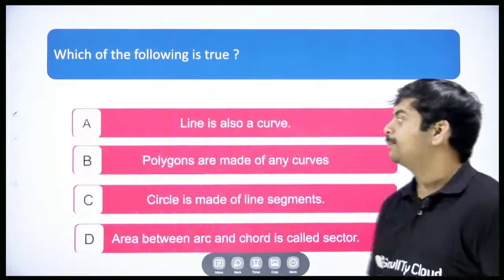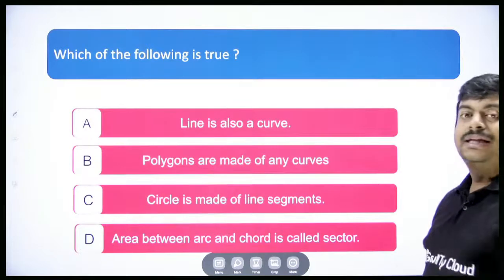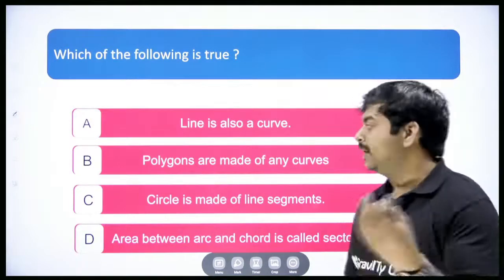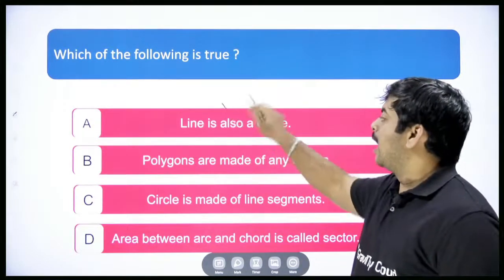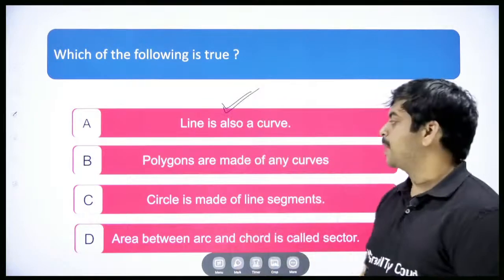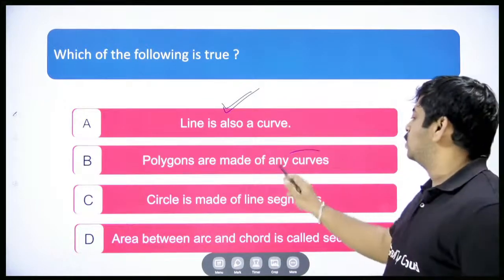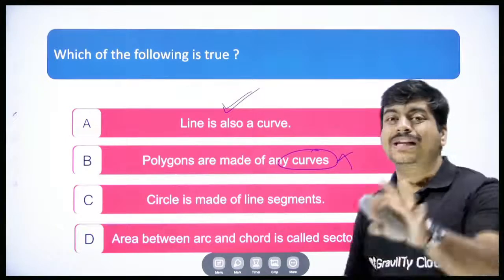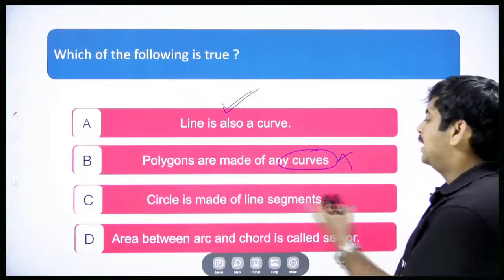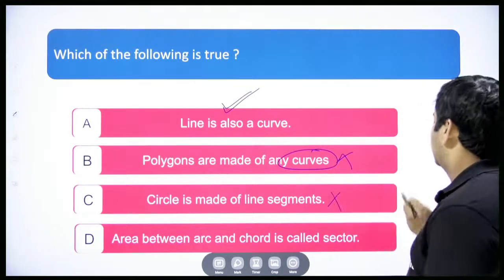Which of the following is true? We have one more question here. Line is also a curve. Yes, I said that, right? Geometrical shapes when discussing, line is also considered as curve. That is true. Polygons are made of any curves? No. Polygons are made up of only line segments. Circle is made of line segments? No. Circle is a curve.